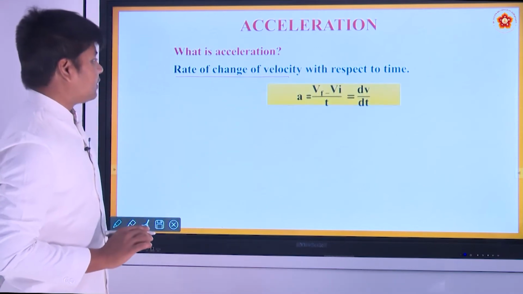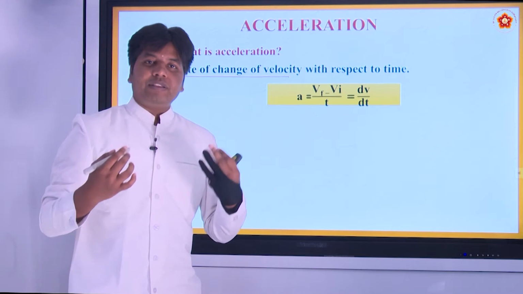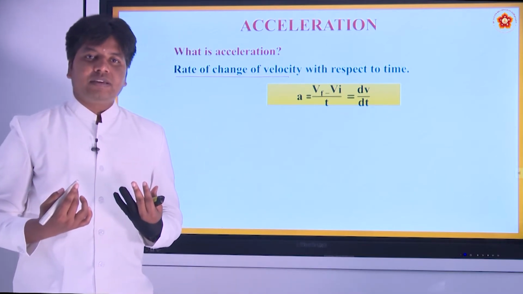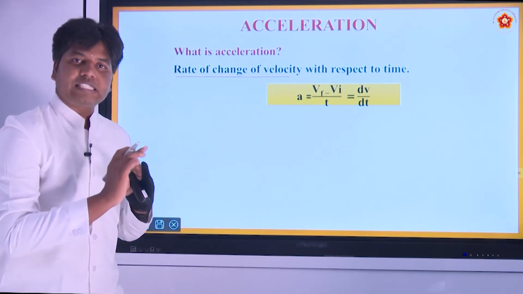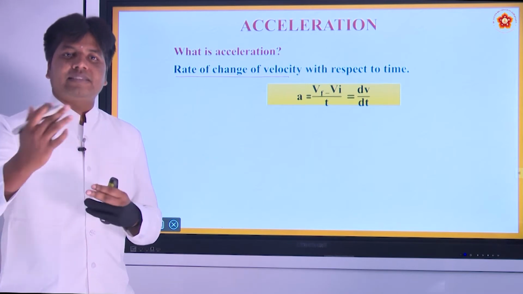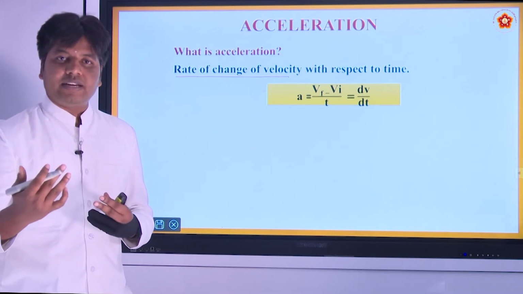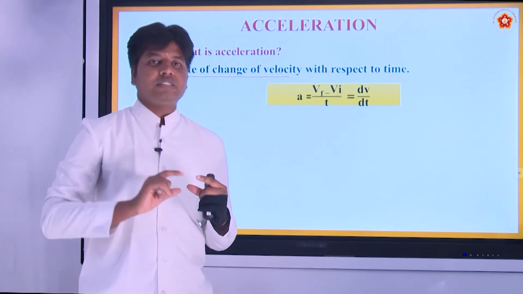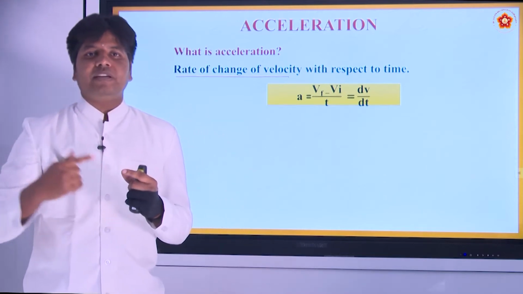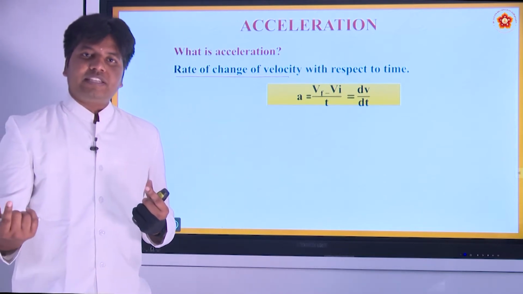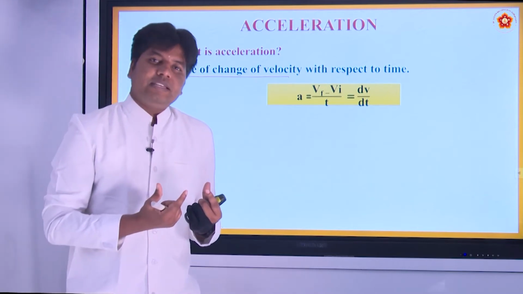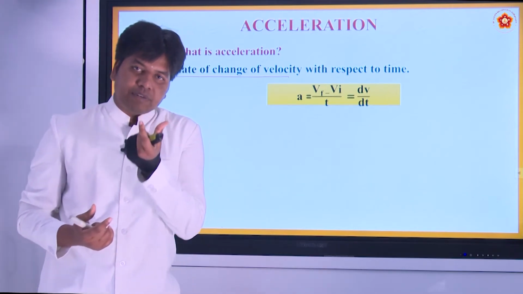When the velocity is changing, what happens? It starts with some velocity. As the velocity changes, it attains some other velocity. If it is changing, the final velocity should be different from the initial velocity, so there will be some difference.